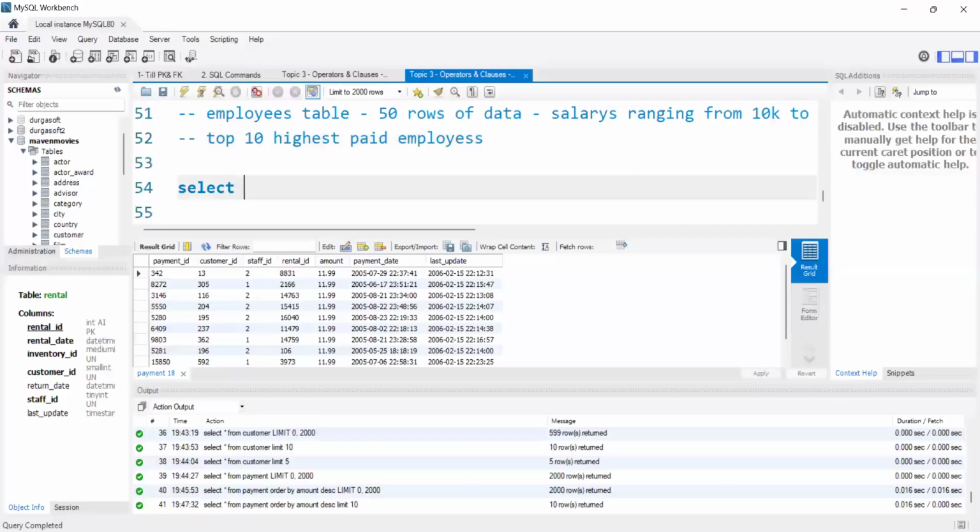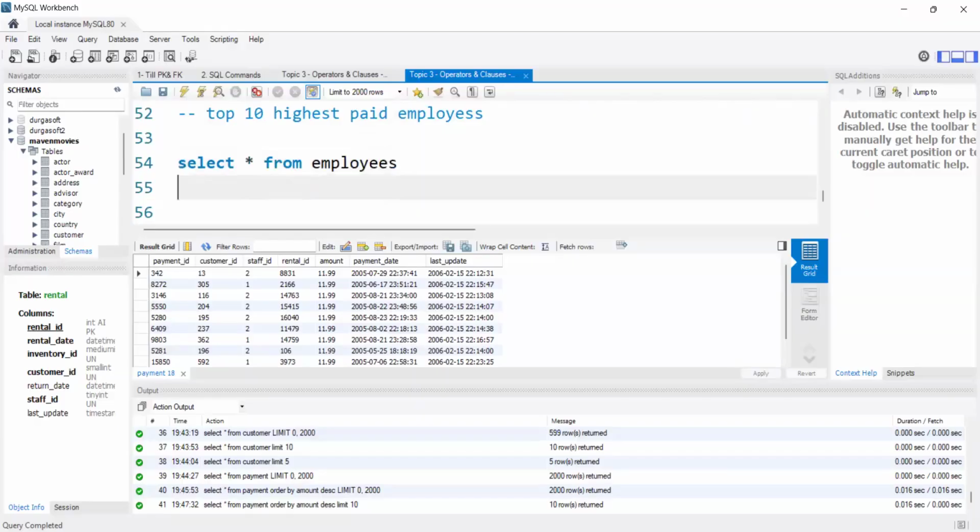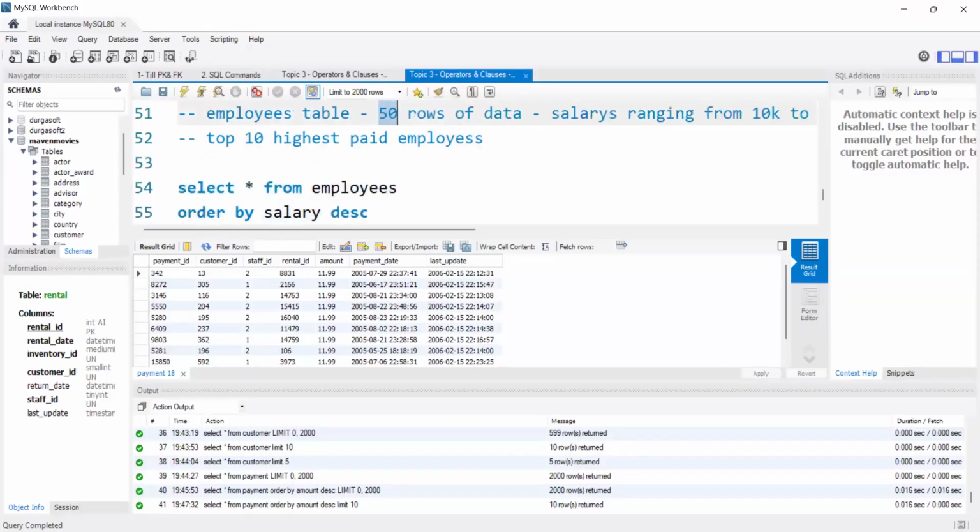In that sense, how will I write the query? Select star from employees order by salary, because based on the salary column we are sorting the data in descending order, right? If I just execute these two lines, it will show me all the 50 rows of data in descending order of salary.